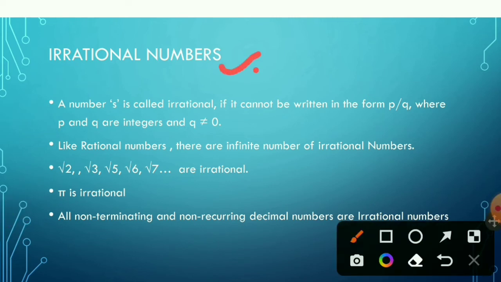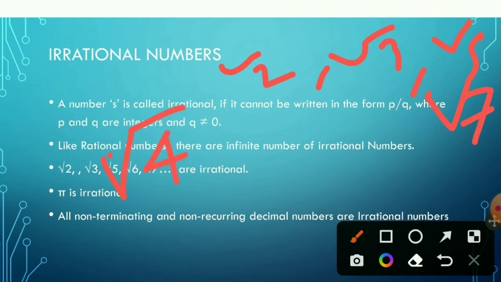For example, root 2, root 3, root 5, root 7. But remember, root 4 is a rational number. Why? Because it is a perfect square and it is equivalent to 2. And 2 is a rational number. It can be represented in p by q form.